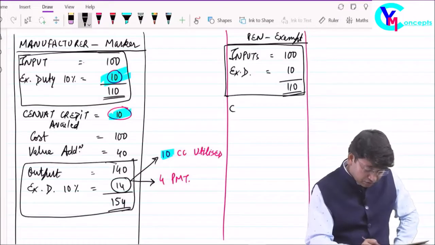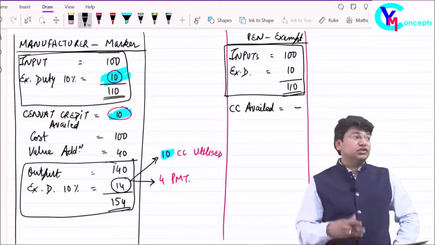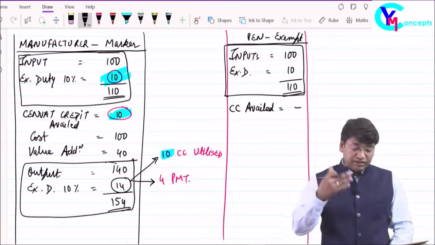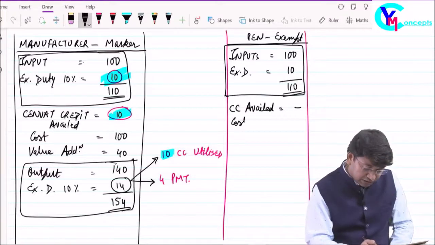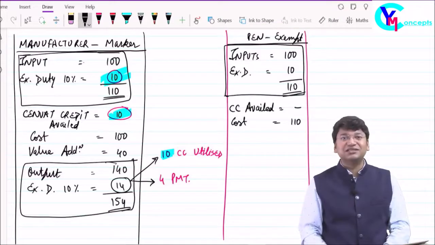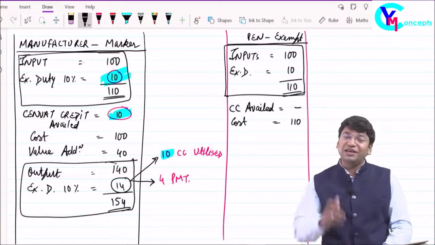So the government denied the input tax credit, the Cenvat credit, and said, since your output goods are exempt, we won't allow you any tax credit. We said, okay. So your cost is now 110. You have purchased the input for 110, but no input tax credit is allowed.